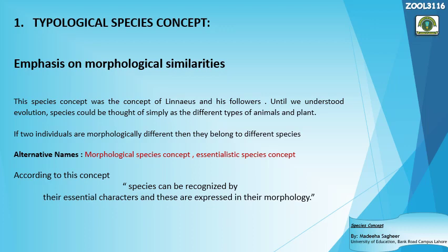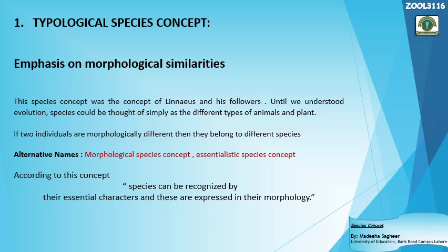If I try to explain in a very simple way the basis of this concept, they consider, if we take animals, that all dogs belong to the same species, because this is one type of animal. All elephants belong to the same species because this is another type of animal. Apparently there are many similar characters among different dogs, they are morphologically similar. That's why this concept grouped all of a single type of animal into the same group of species. So if 2 individuals are morphologically different, then they belong to different species.